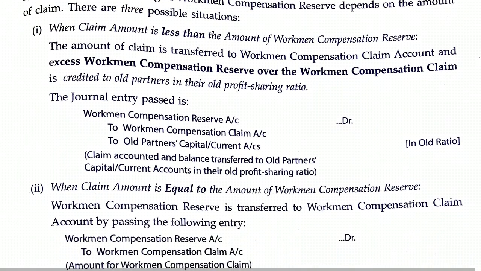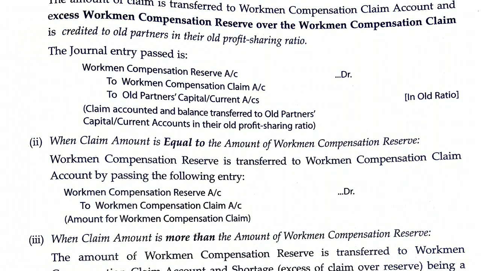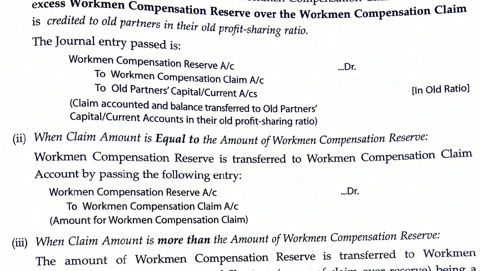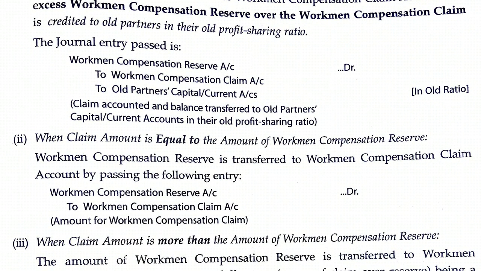Suppose there is a workmen compensation reserve of 1 lakh and the claim is 50,000. So the entry will be workmen compensation reserve debited 1 lakh, to workmen compensation claim 50,000, to old partners' capital or current account 50,000. So the remaining 50,000 will be transferred in the old profit sharing ratio.